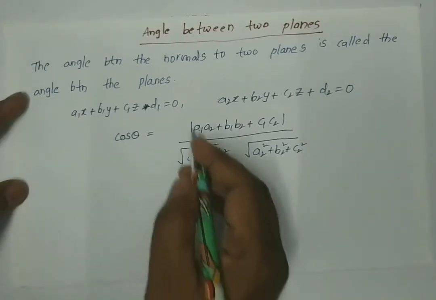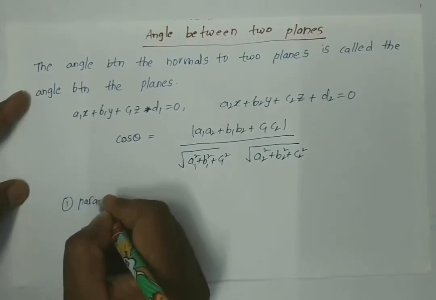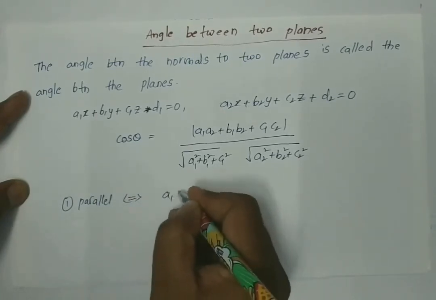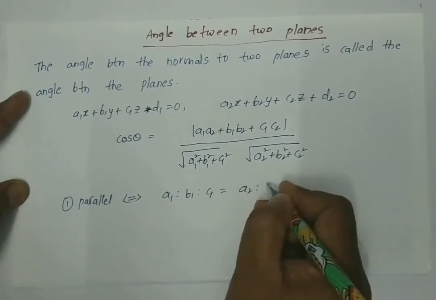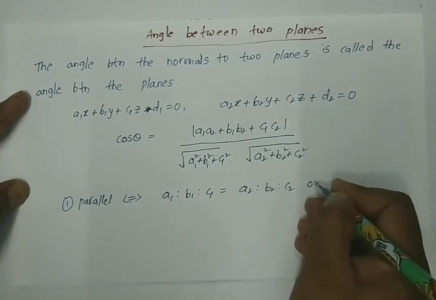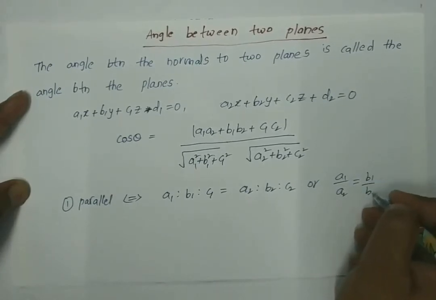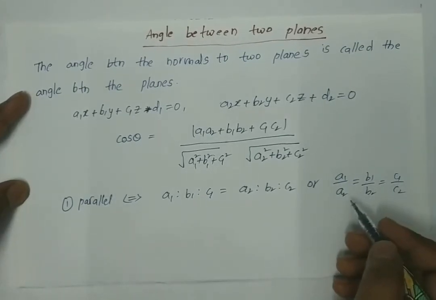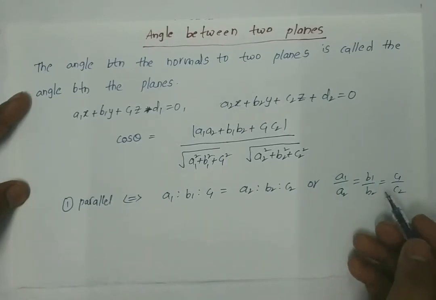Suppose these planes are parallel. These planes are parallel if and only if a1 is to b1 is to c1 is equal to a2 is to b2 is to c2, or a1 by a2 is equal to b1 by b2 is equal to c1 by c2. So this is the parallel condition for two planes.